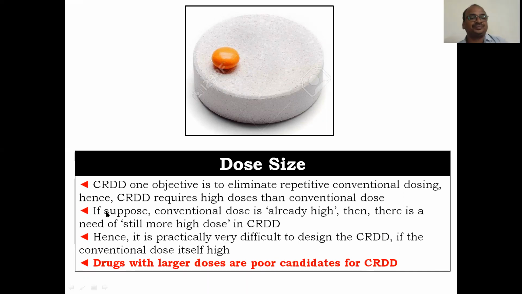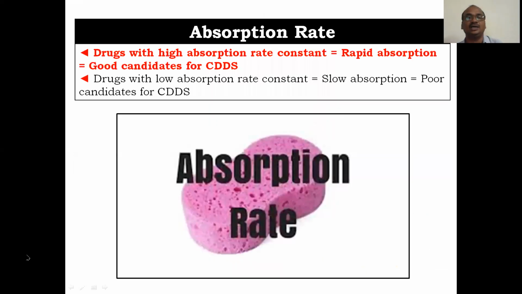One objective of the controlled release drug delivery system is to eliminate the repetitive conventional dosing. Hence, a controlled release drug delivery system requires higher doses than the conventional doses. If the conventional dose is already high, like 650 or 700, then there is a need of still higher dose in the CRDDS. Hence, it is very difficult to formulate.